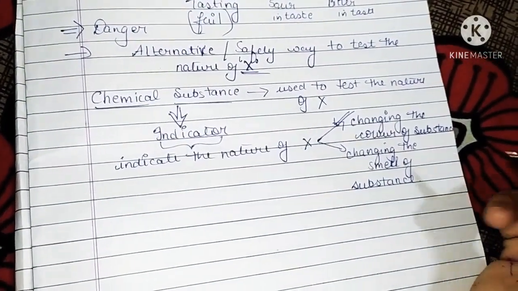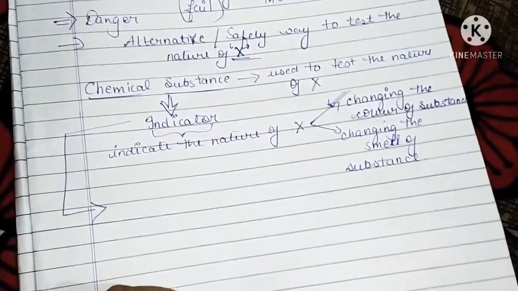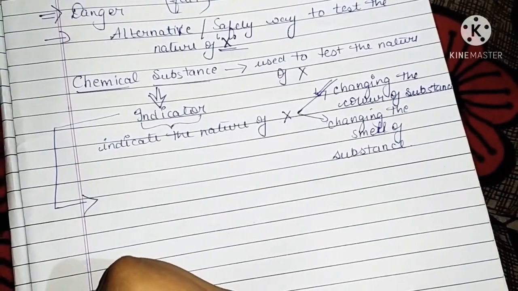So let's start our next subtopic, indicator. The first question that comes to your mind is, what is an indicator and how can we define it?